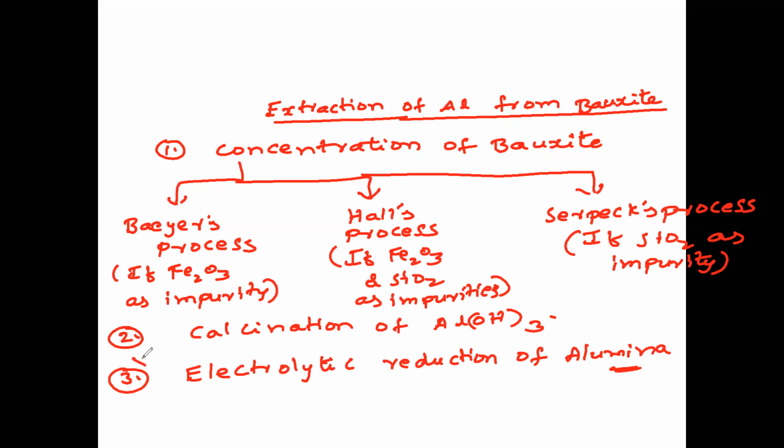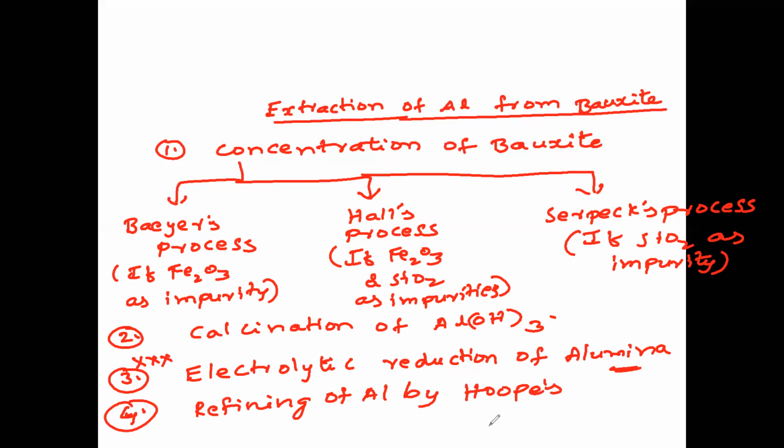This is very, very important. Step 3 is most important. Step 1 and step 3 are most important. From these only you'll get questions. And fourth one we have refining of aluminium by Hoope's process. So these are the 4 steps involved in the extraction of aluminum from bauxite.